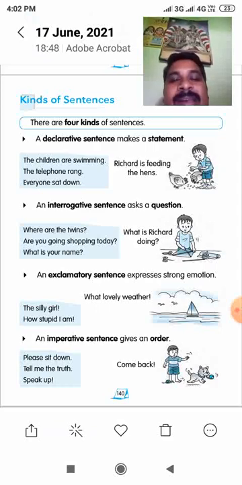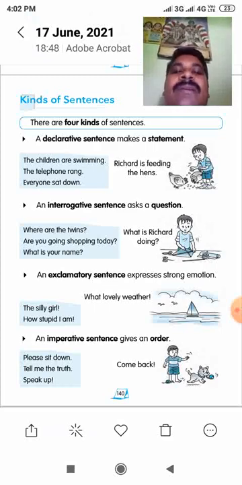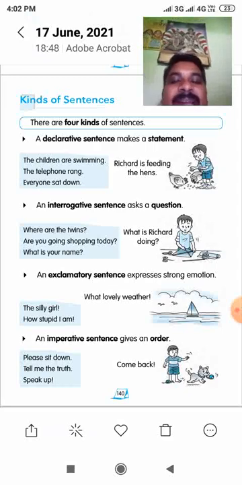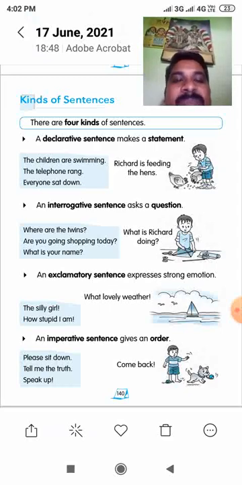In interrogative sentences, there are two types, you know very well: WH question type and yes or no type question. There are two types of interrogative questions. Now first I am going to explain the WH question type. What is the WH question type? The WH question type is nothing but a question word that starts with W or H. That is the WH question type. This is a key point.